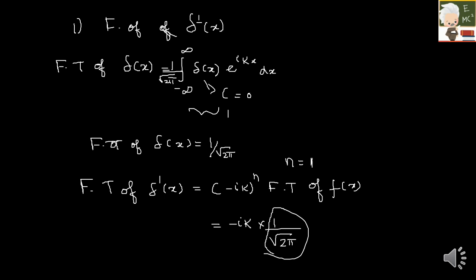Sometimes they would have considered the constant, sometimes they would not have considered. Okay, in that case it will be 1. So your answer will be minus ik. Okay. So I will be giving a lot of tasks at the end of this video. Let me do one more problem.